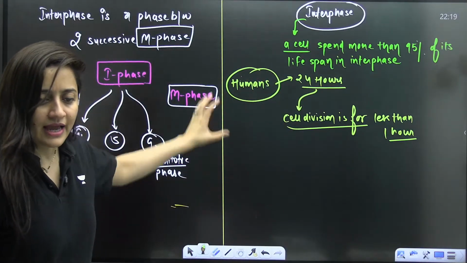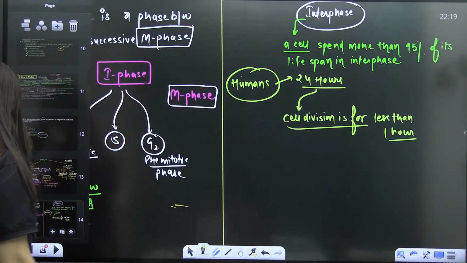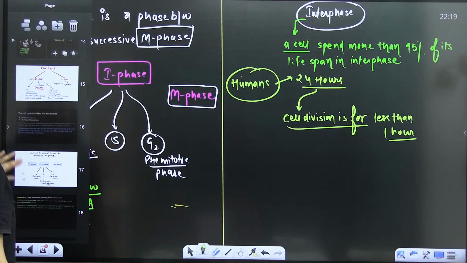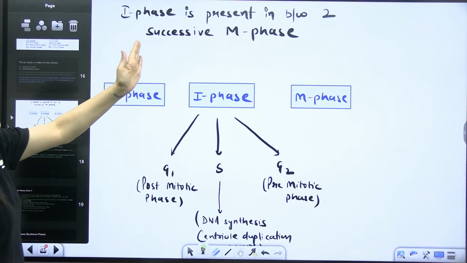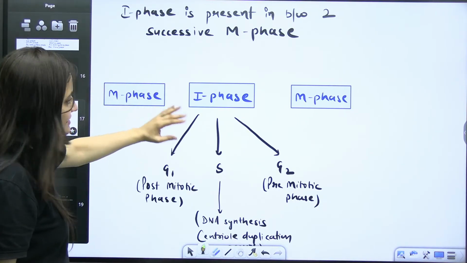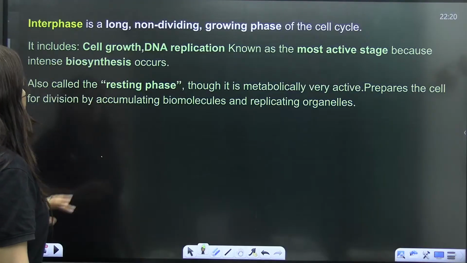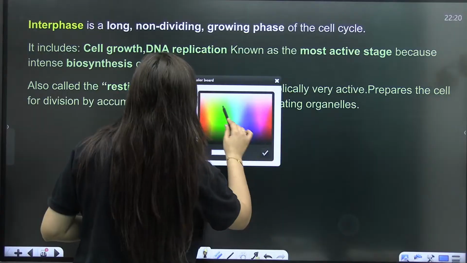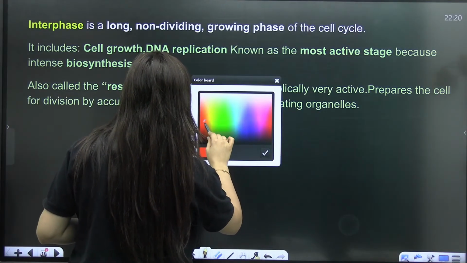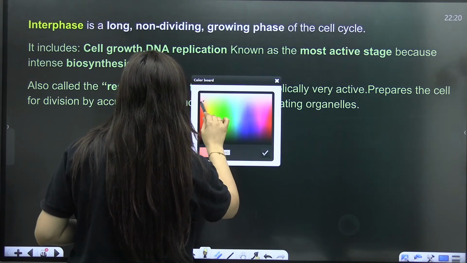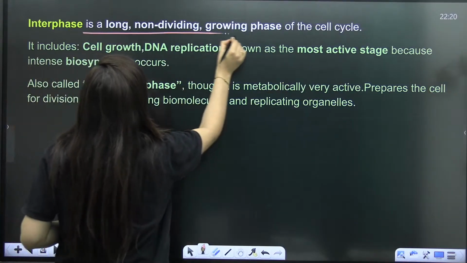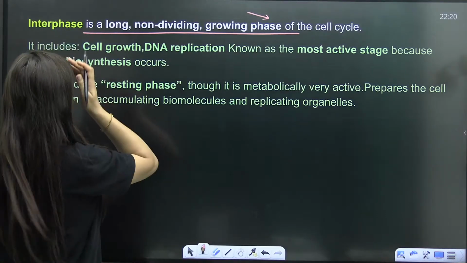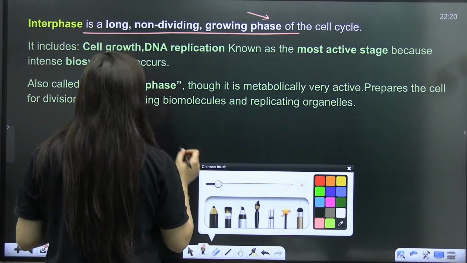So any doubts here? Now we have to understand what exactly is the G1 phase. See this. Interphase is present in between two successive M phases. So M phase, interphase, M phase. So that is what we need to discuss. Okay, let me arrange my pen. It's a long non-dividing growing phase of the cell.